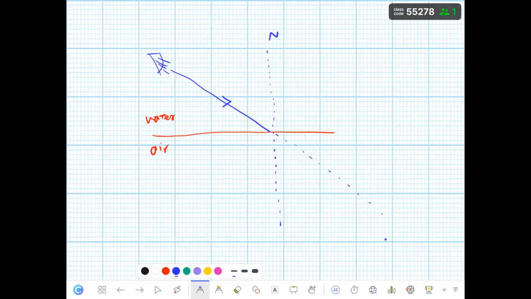If there was no medium, the light goes through the straight line. But there is a medium, the medium is air, the velocity of light increases. When the velocity of light increases, the bending light will move away from the normal line. What would be the refracted light? This is going to be the refracted.